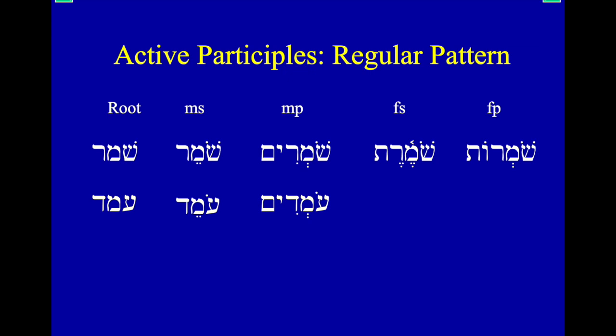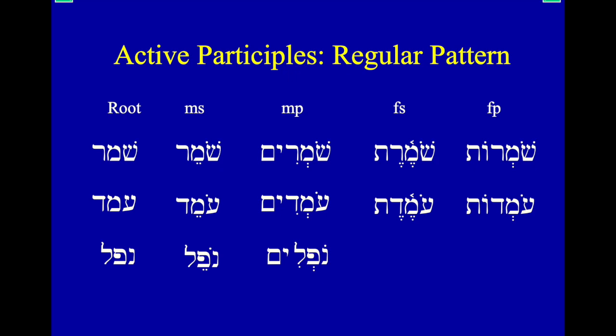My holem over my first radical is my marker. That's what I hang my hat on. I say this makes it a Qal active participle. Omedet, notice my et ending there for feminine singular, and omedot for feminine plural. Standing ones, who are standing. Here's this verb, nafal, which means to fall down. Nofel, one who falls; nofelim, falling ones; nofelet, one who falls, feminine singular; and ones who are falling, nofelot.